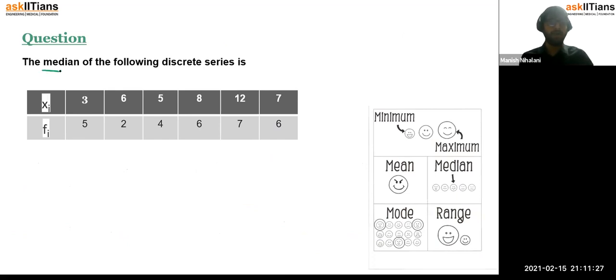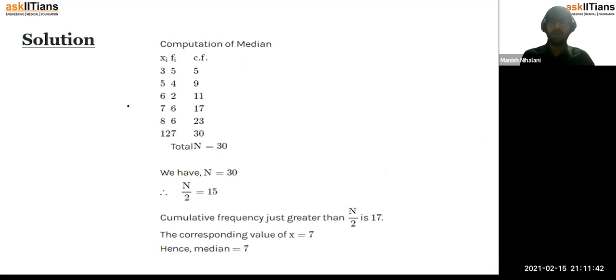So again, he's asking that you have to calculate the median for the following discrete series. Now, what do you think? Is this series discrete? First of all, you would say it doesn't seem to be discrete, because you have your xi as 3, 5, 6, 7, and your fi as 5, 4, 2, 6, 6.